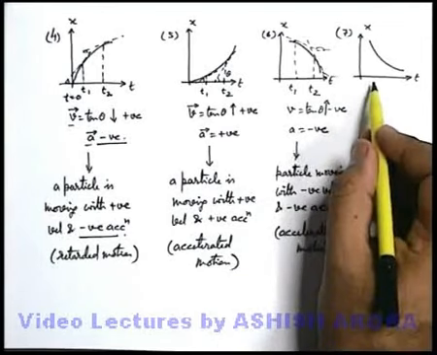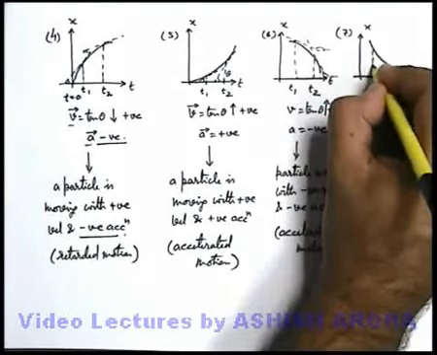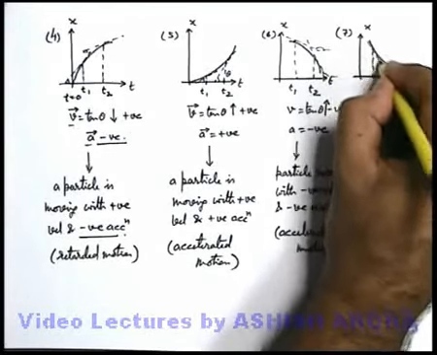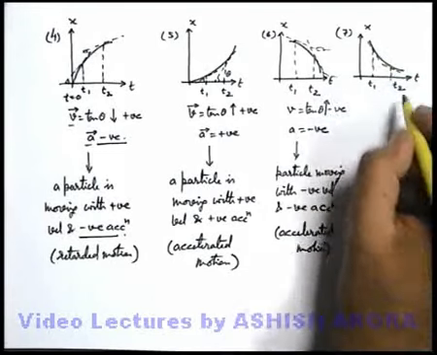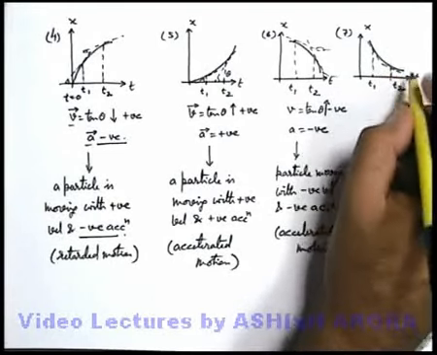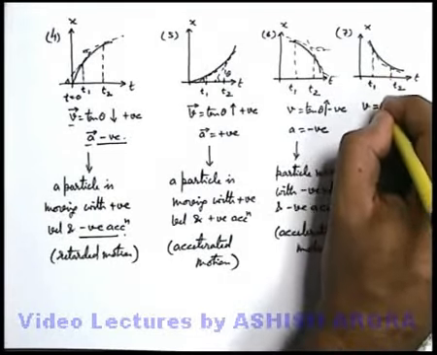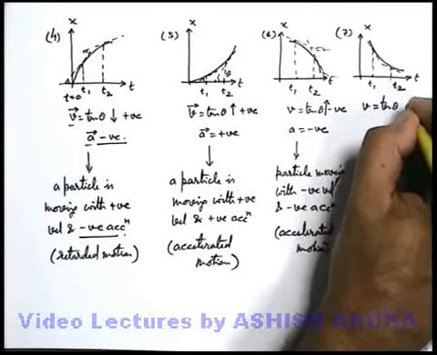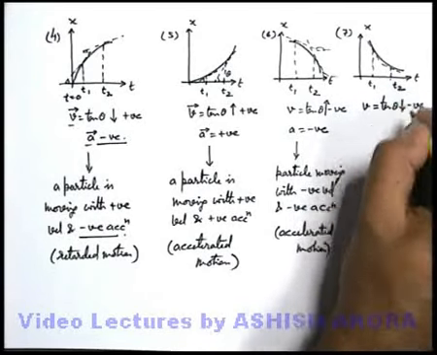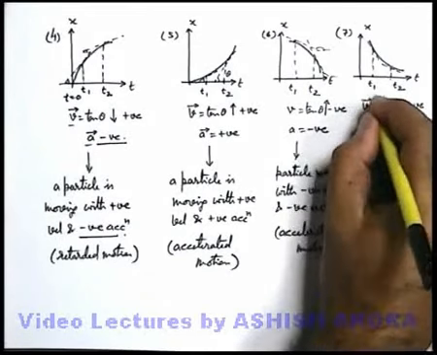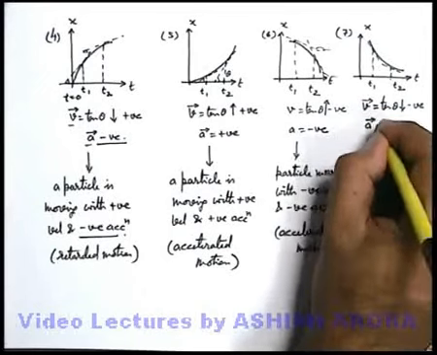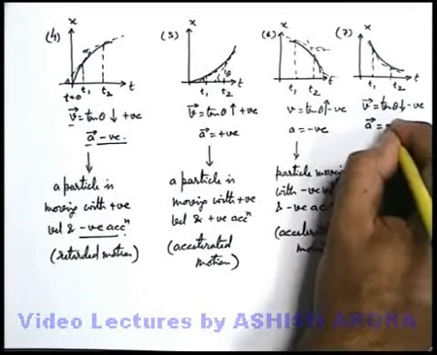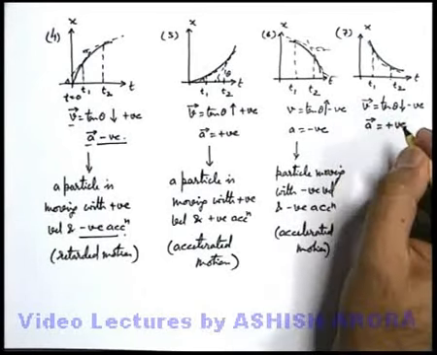Similarly, if we talk about this curve 7, you can see that the steepness of the tangent is decreasing from time t1 to t2. And as again the tangent makes an obtuse angle, the velocity, which is tan theta, is negative, but it is decreasing. So if the velocity vector is negative and it is decreasing, that means the acceleration vector will be in the direction opposite to that of velocity. It must be positive.